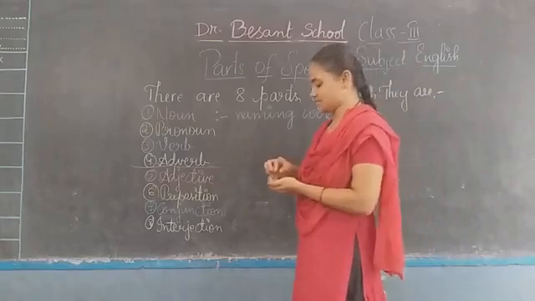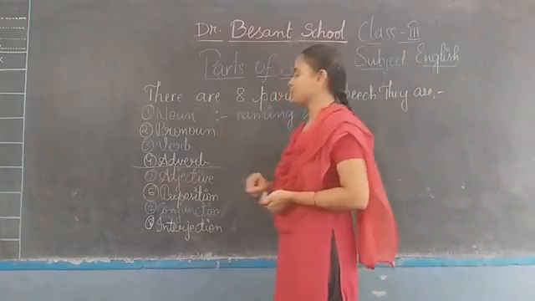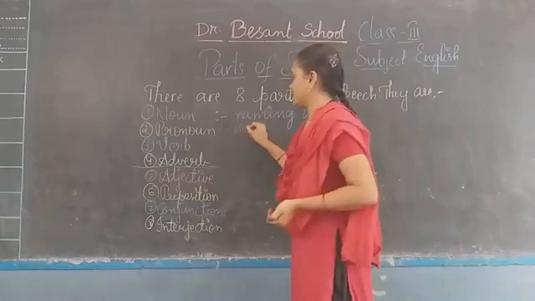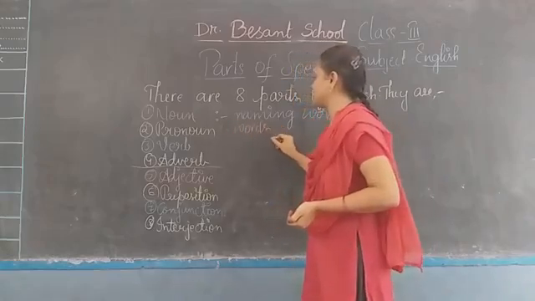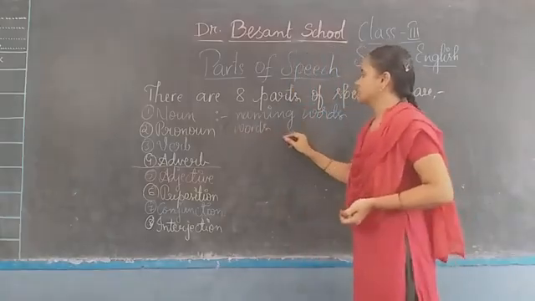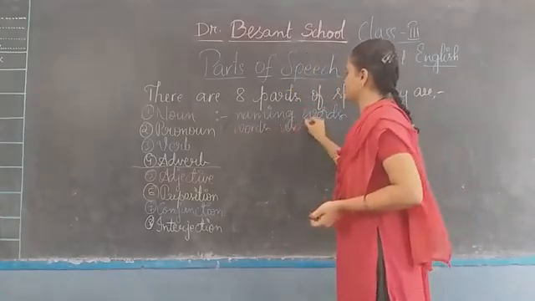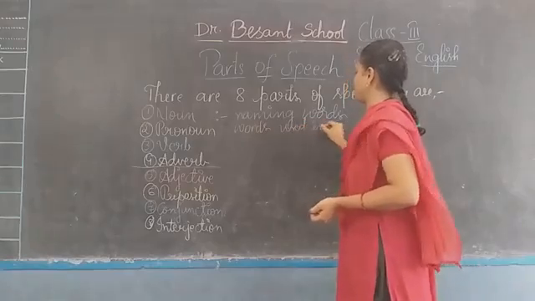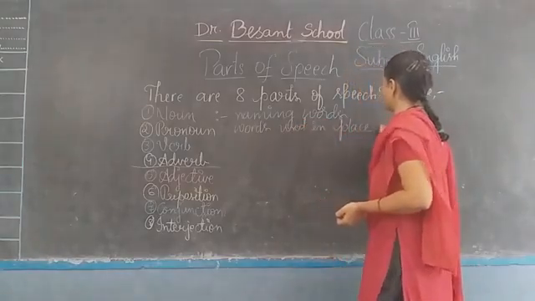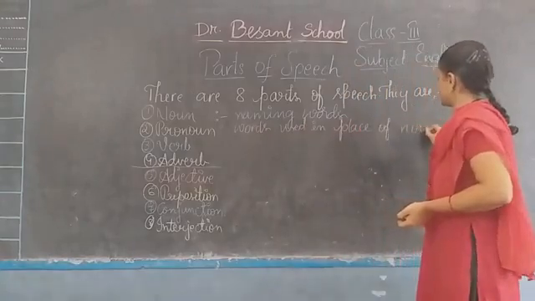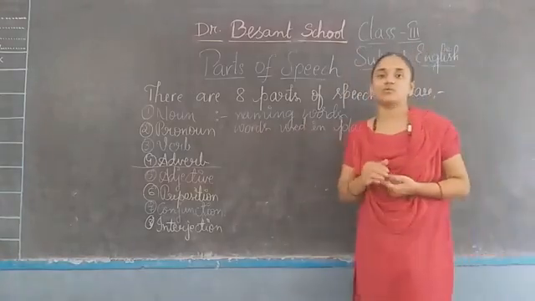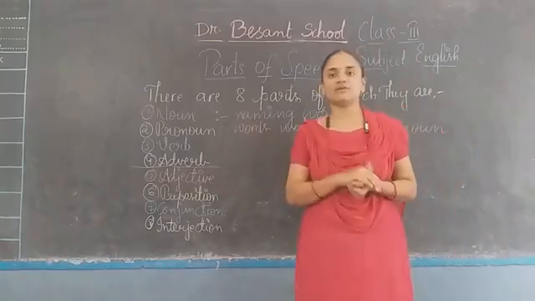Now, second one is pronoun. Pronouns means, please parents listen whether they are telling the correct answer or not. Words used in place of noun. In place of noun, whatever words we use.